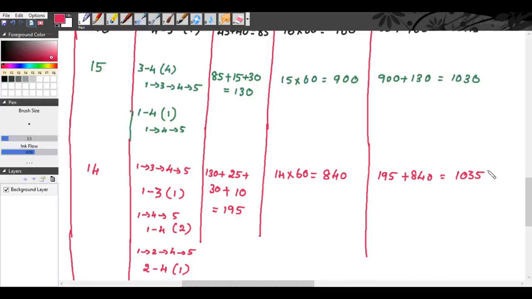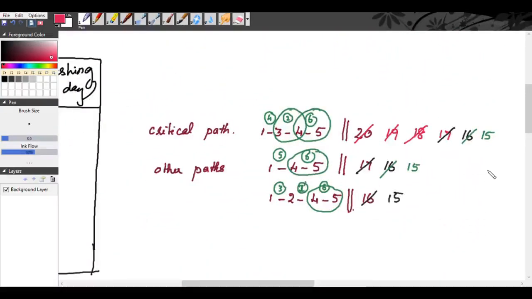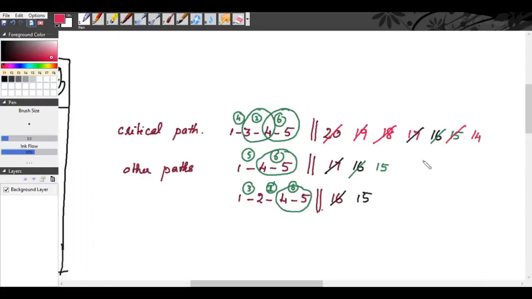Okay. So now our 15 days has become 14 days. It has become 14 days, 14 days and 14 days. So now we will crash one more activity for one more day. So for the 13th day, we will crash the activity 1, 3 from this path, 1, 4 from this path and 2, 4 from this path. So crashing the activity 1, 3.